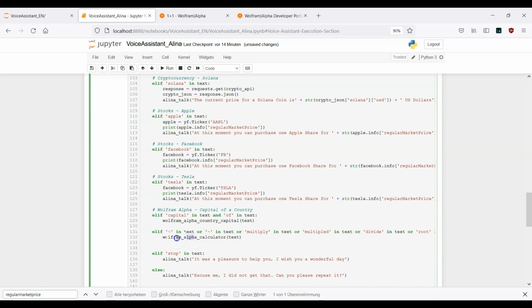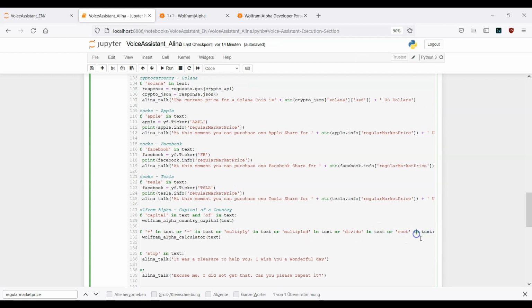So this is again the logic of this one. Let's see if I have messed up something. So plus in text, or minus in text, multiply in text, multiplied in text, divide in text, or root in text.